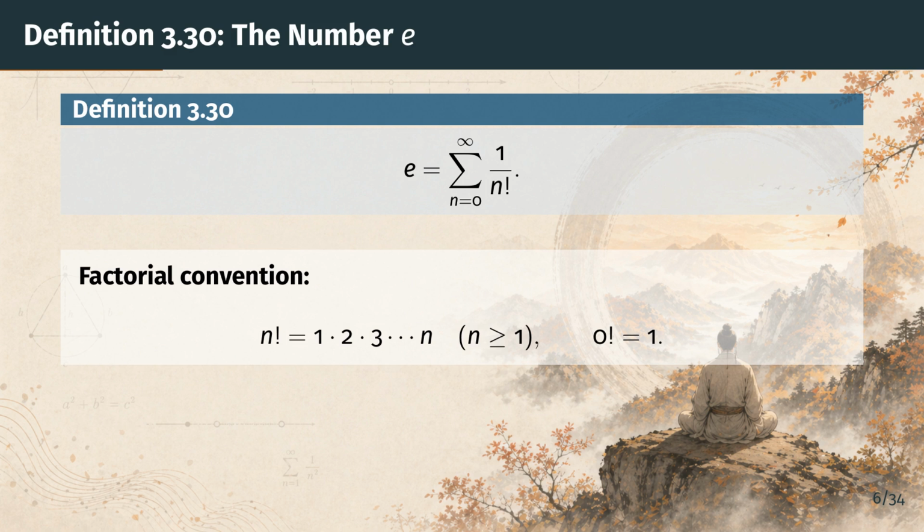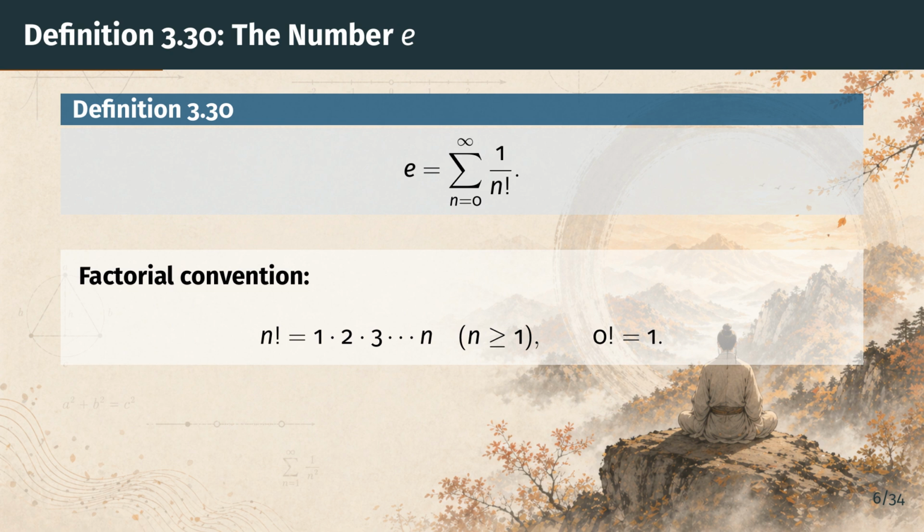Here is the official definition. The number e is defined to be the sum of the infinite series whose terms are 1 over n factorial, summed from n equals 0 to infinity. So the terms are 1 over 0 factorial, 1 over 1 factorial, 1 over 2 factorial, and so on. We need a convention for the factorial.